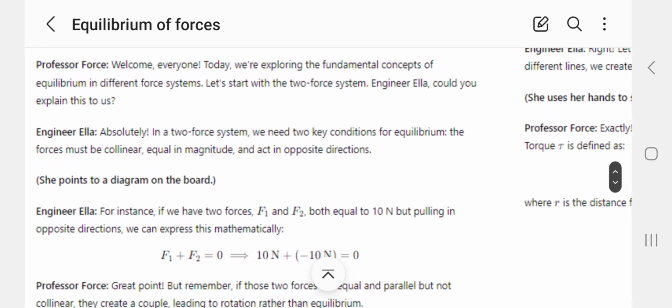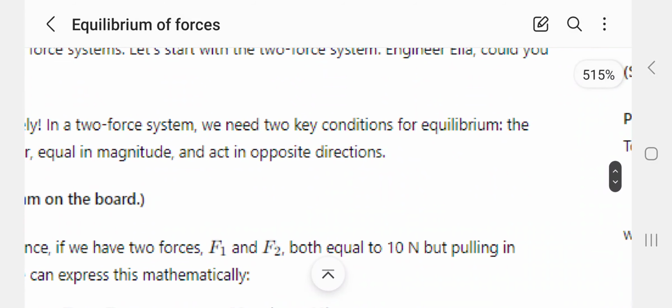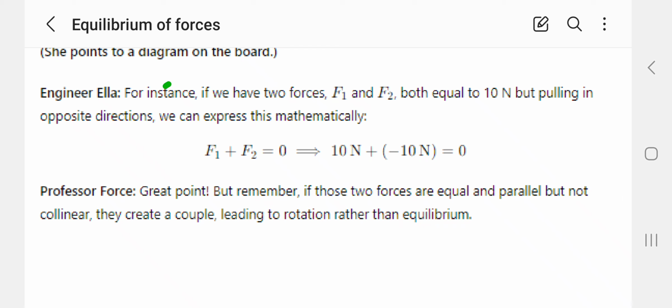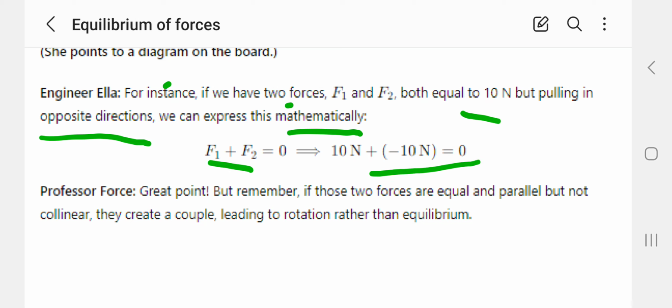Absolutely. In a two-force system, we need two key conditions for equilibrium. Forces must be collinear, equal in magnitude, and act in opposite directions. For instance, if two forces F1 and F2 both equal 10 kN but pull in opposite directions, we can express this mathematically: F1 plus F2 equals 0. This is 0. Great point.